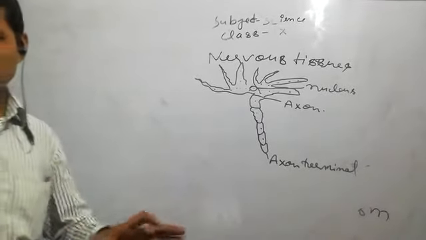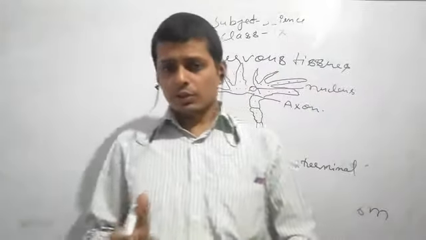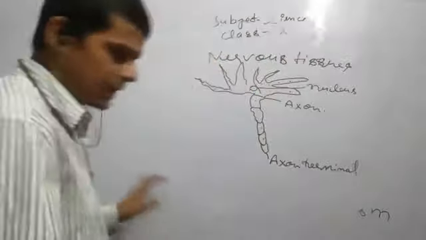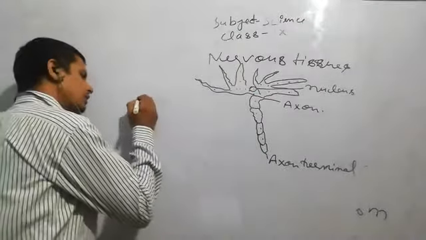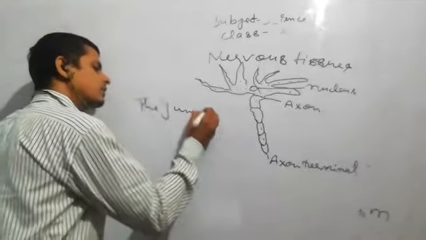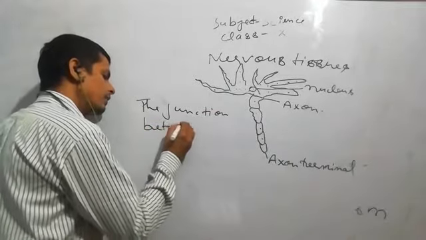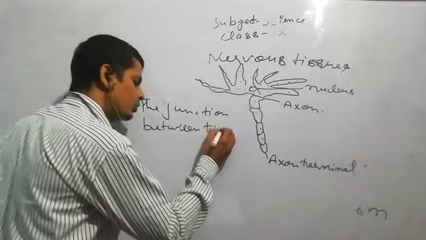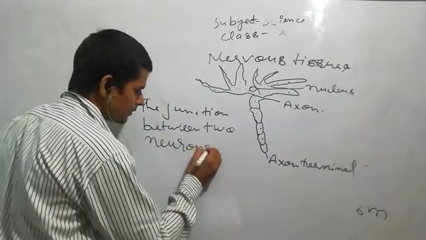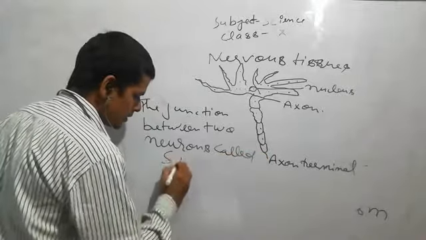Neurons are joined together to form nerve fibers. The junction between two neurons is called a synapse. Means the junction between two neurons is called synapse.